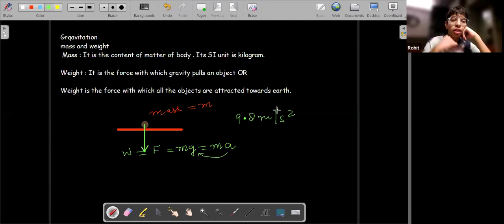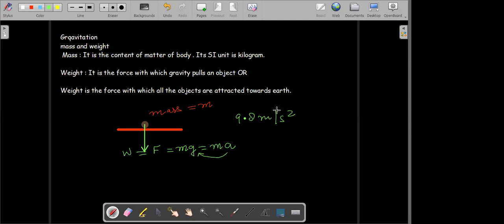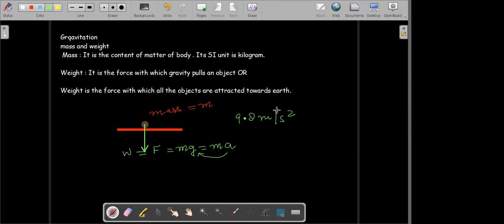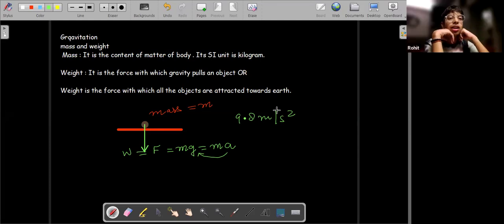Got it? Got it, sir. So the amount of mass will not change, and therefore only the weight changes. So weight is a variable. Yes. So mass is a scalar quantity and weight is a vector quantity.